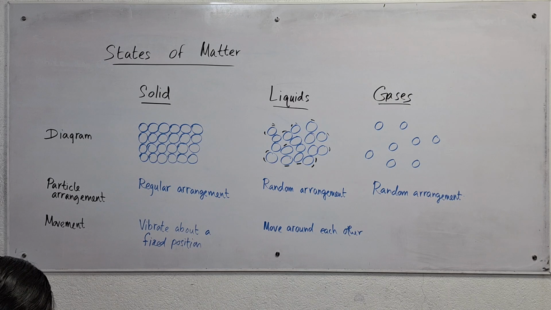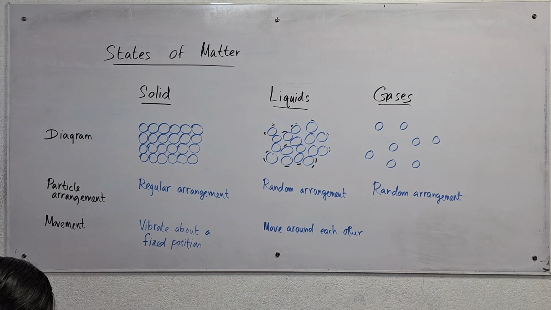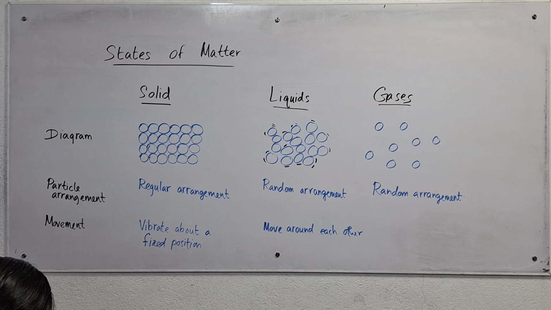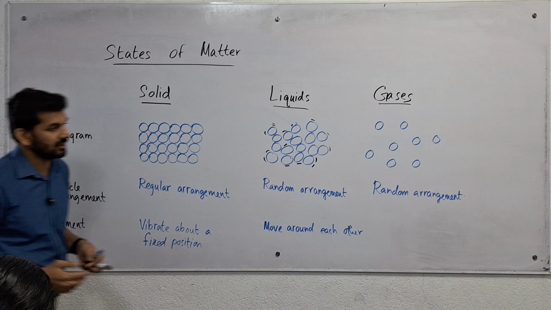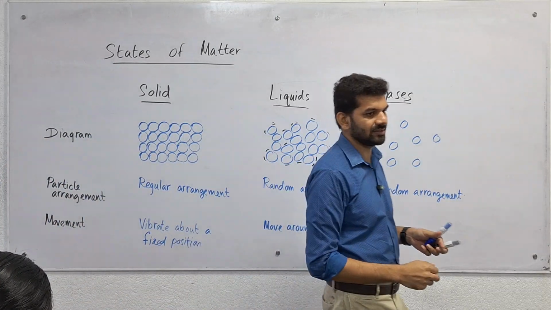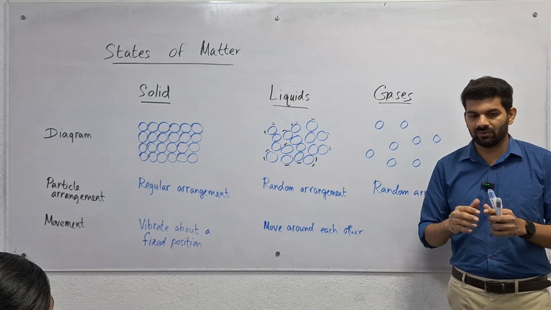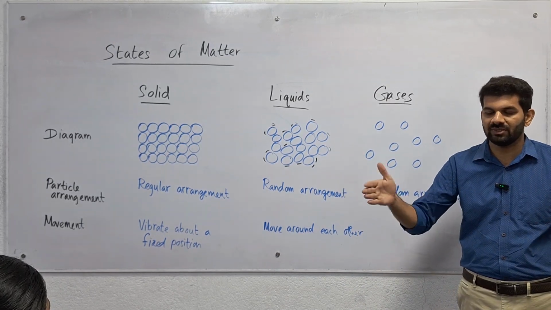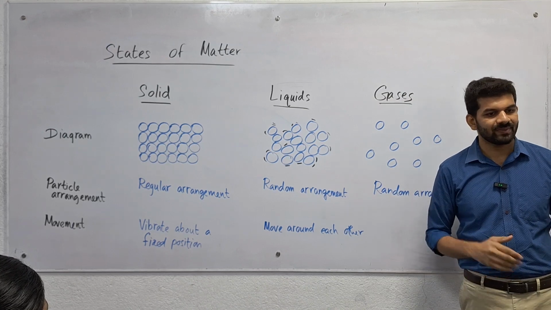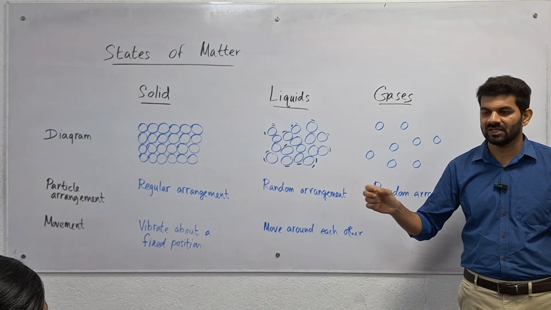If we consider the gases, now see, in gases, the particles are even farther away from each other. They are far apart from each other. Therefore, these particles can move quickly in all directions. That means around us we have air. Now we are moving in air, so we have gas particles all around us.